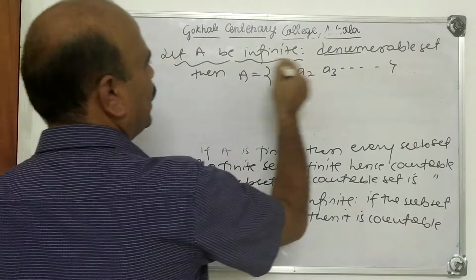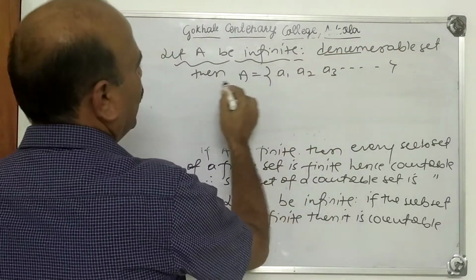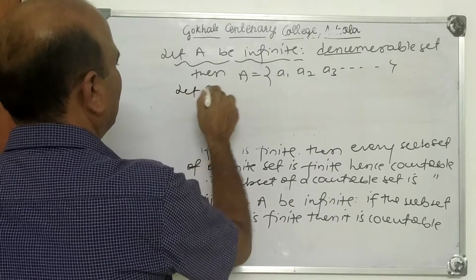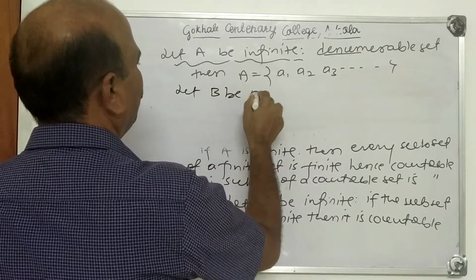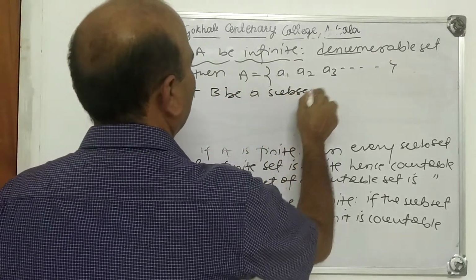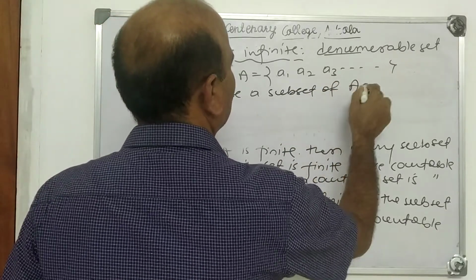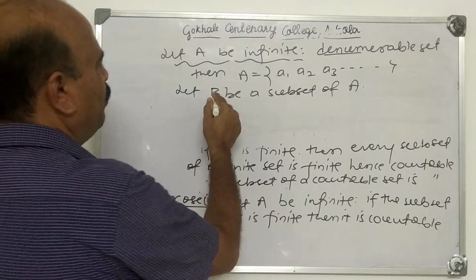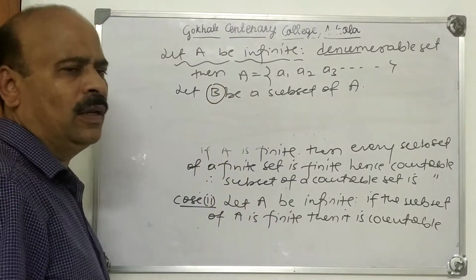Suppose A is infinite, denumerable, and A is a1, a2, a3, etc. Let capital B be a subset of A. What do we have to prove now? We have to prove that B is countable.